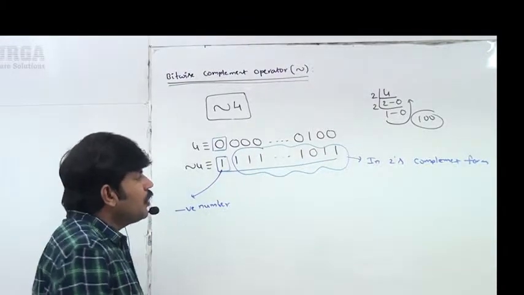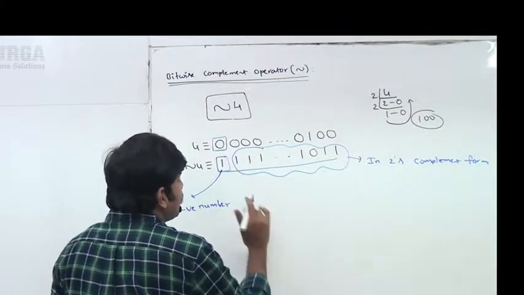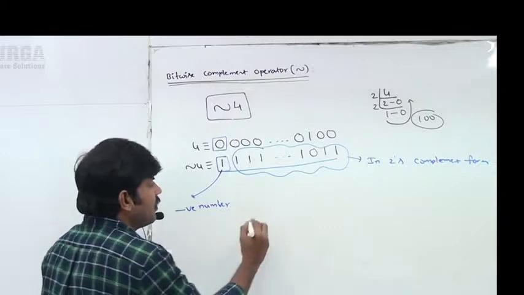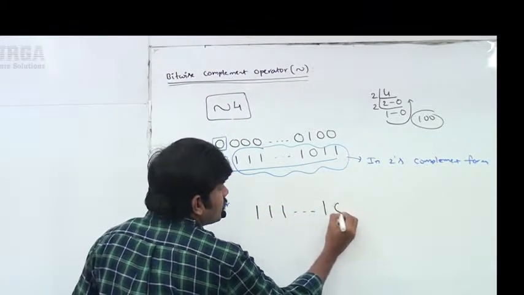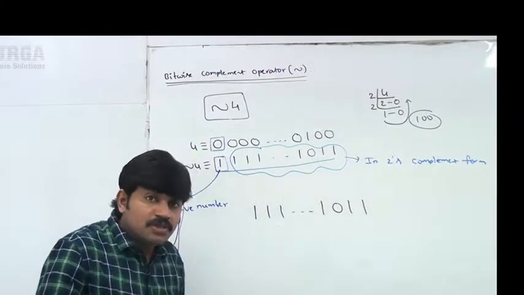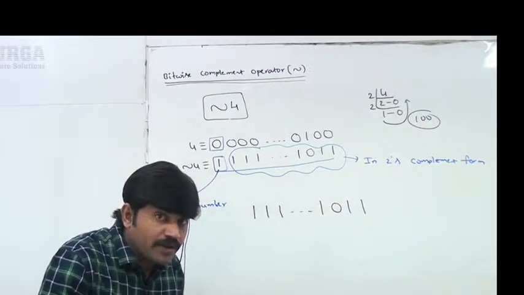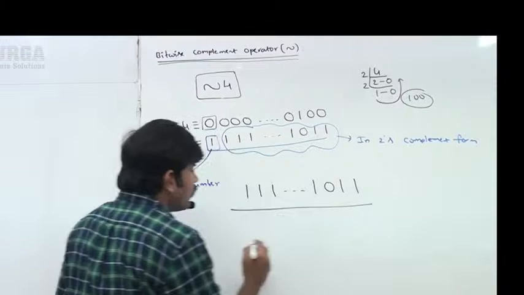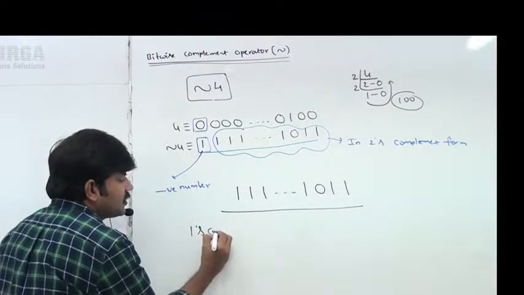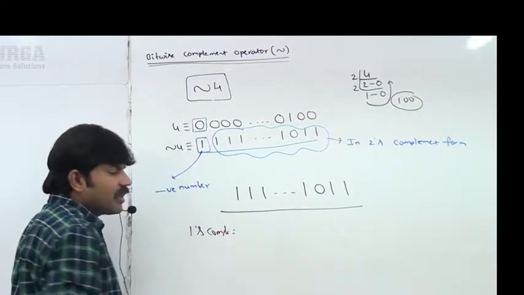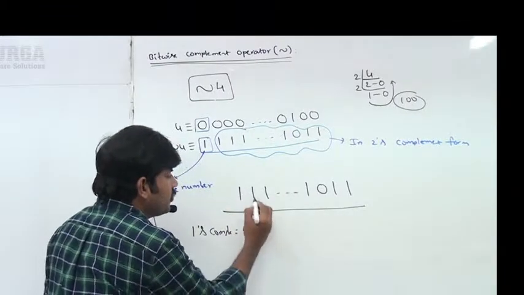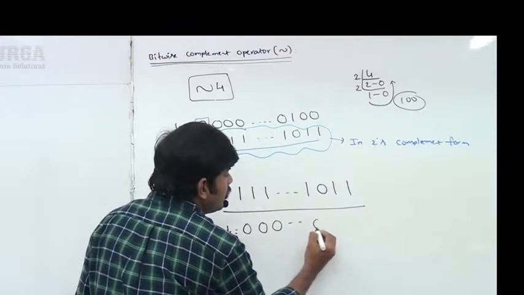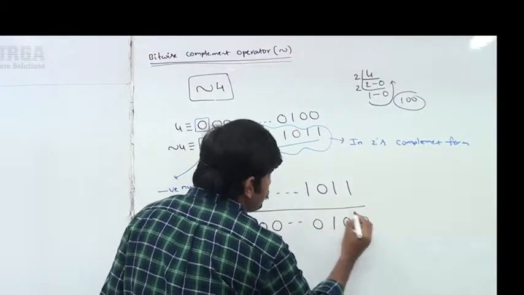If you want to find the 2's complement, what are the remaining bits? 1, 1, 1, 1, 0, 1, 1. First we have to find the 1's complement. Sir, how can you find the 1's complement? Interchange zeros and ones. 1 will become 0, 0, 0, 0, 1, 0, 0.